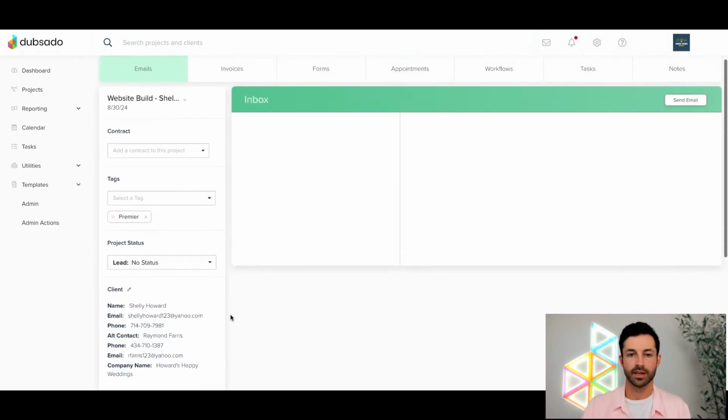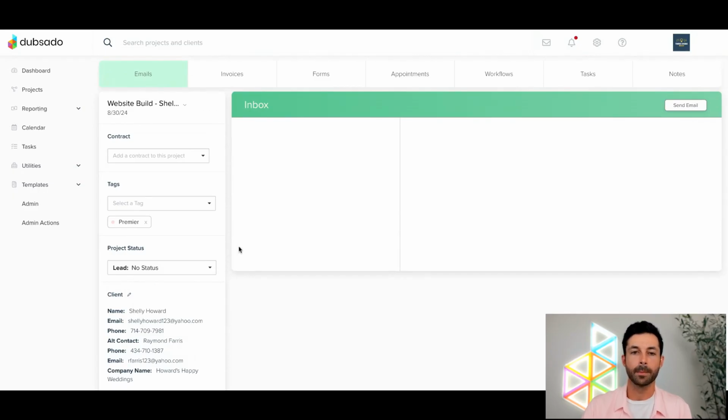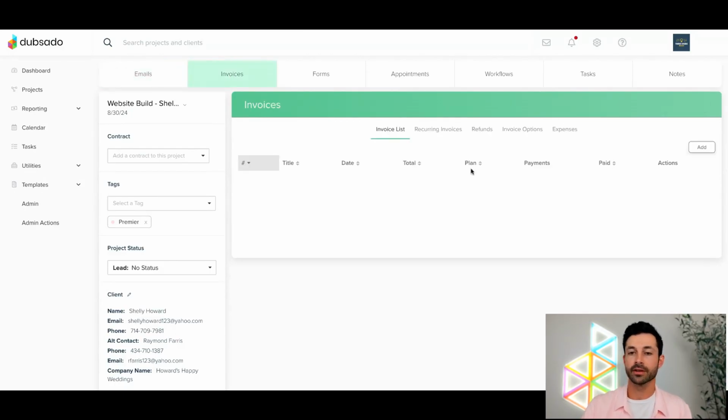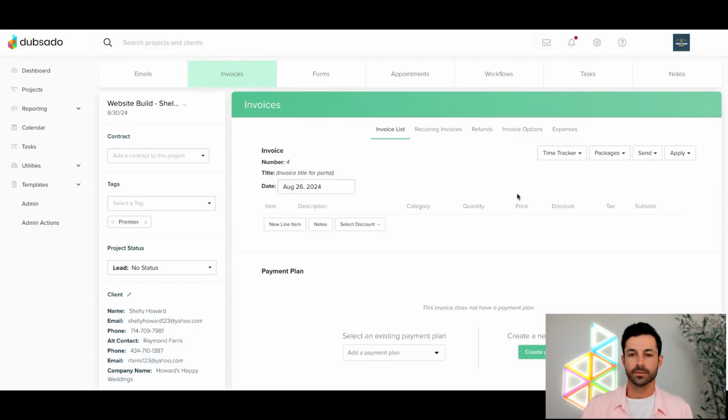Just an example, fake person. We can use this as an example. So if I want to go ahead and make an invoice for Shelly, I can click on the Invoices tab. And here, whole lot of nothing to look at, right? There is no invoice in this project just yet, and that's totally fine. Over here on the right-hand side, we can click Add to add a new invoice. Cool. So now we've got a blank invoice to work with.